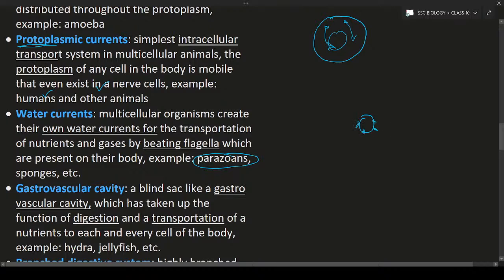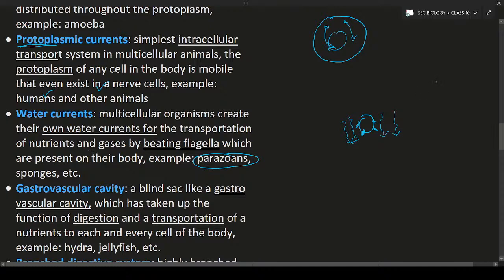So what they are going to do? They are going to beat their organs, flagella or something else. So by beating flagella, what is happening? The water which is present over here is going to move downwards. It means here you can see the movement of water. Movement of water is nothing but water currents. Such kind of water current is seen in these organisms.